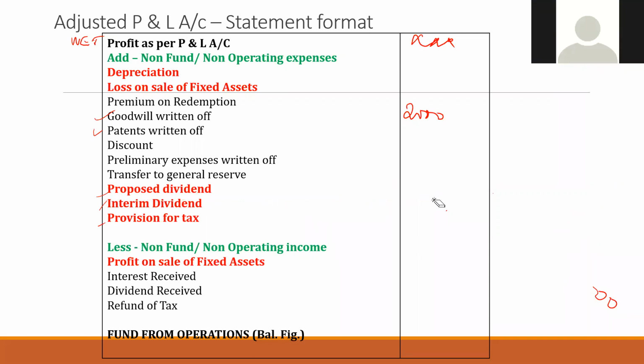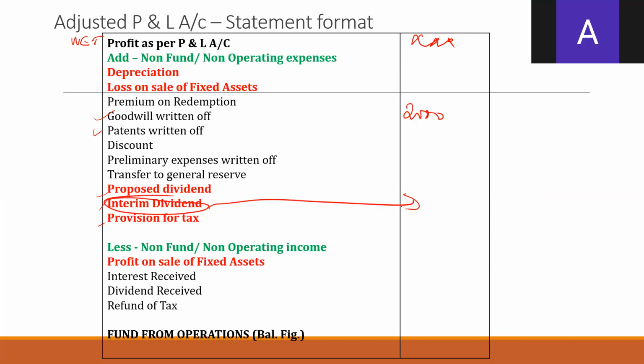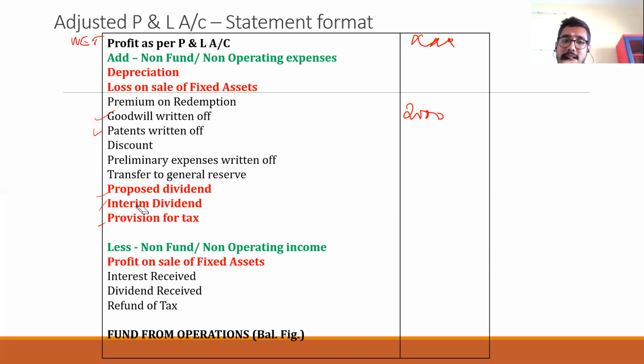Now come to interim dividend. That will be given in the adjustment. Interim dividend, some money is paid. Since it is given in adjustment, it is money given this year. So 2 places it will appear. Interim dividend means something is going out of business. Where will it be? Application of fund. Since it has come in adjustments, where will you write in the second part? Adjusted profit and loss account also. And provision for tax, leave it for now. There is another separate adjustment.